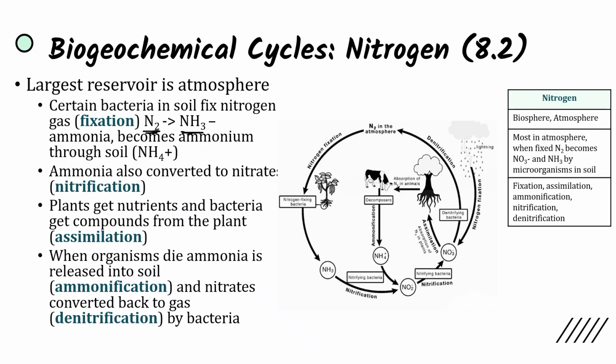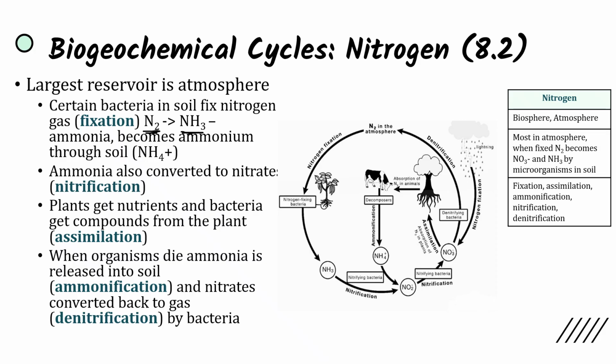And so plants are going to get their nutrients from the soil and intake nitrogen in this way, and bacteria will get compounds from the plant, and this is known as assimilation, where these resources are going to be taken up by plants. When organisms die, ammonia is going to be released back into soil. That's known as ammonification, and nitrates will be converted back to nitrogen gas by bacteria, and that's denitrification.